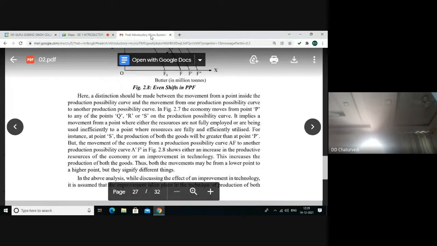You must understand there is a difference between movement from a point inside the production possibility curve and the movement from one production possibility curve to another.